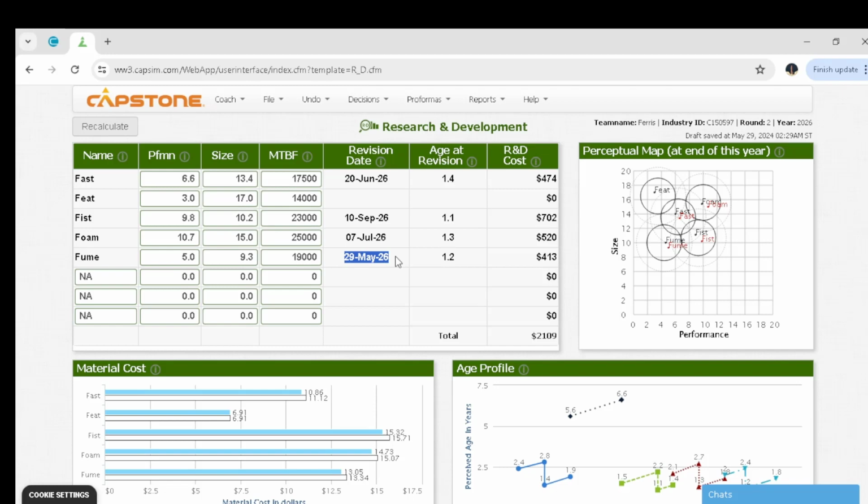So our product will sell from this date up to the end of the year, which is 31st December 2026. On the other side, you have the perceptual map, which simply shows the positioning of our products in their own circles. Remember that once you make the decisions, your products should not come out of their own circles. Your products should just be within their own circles.